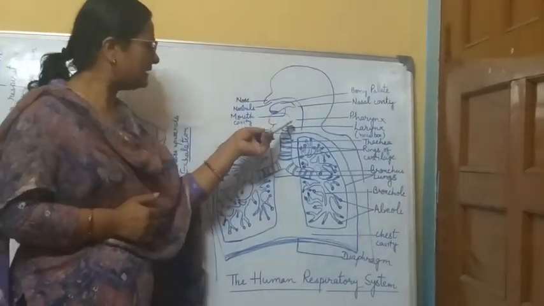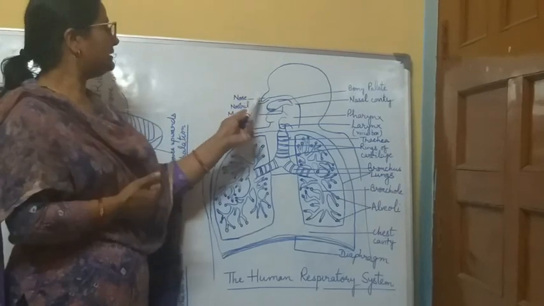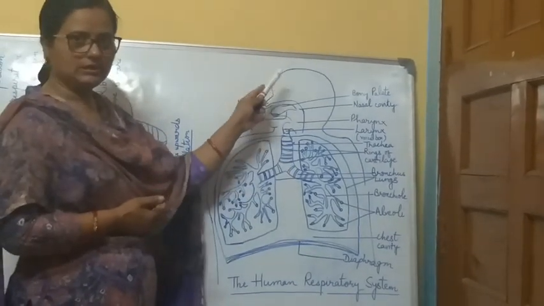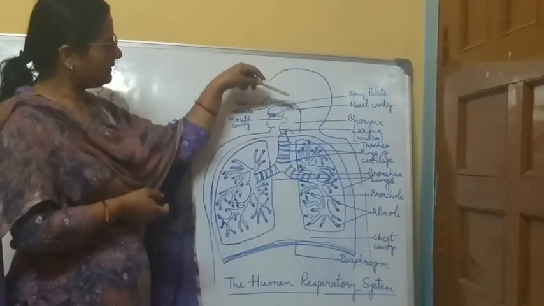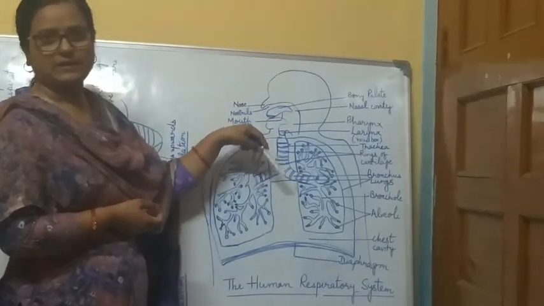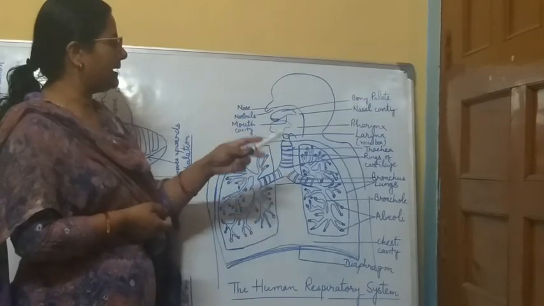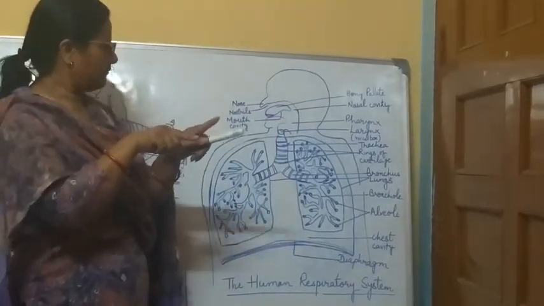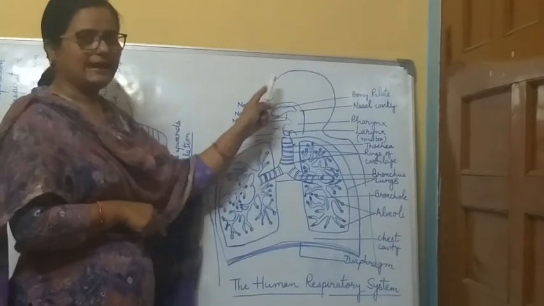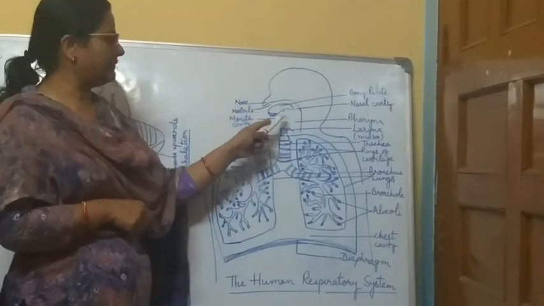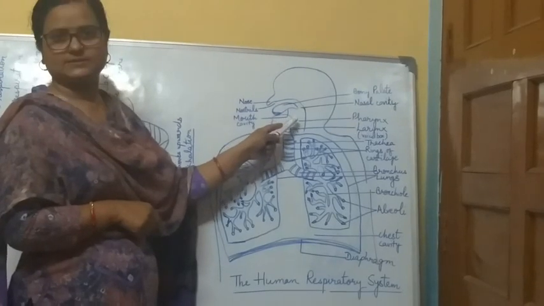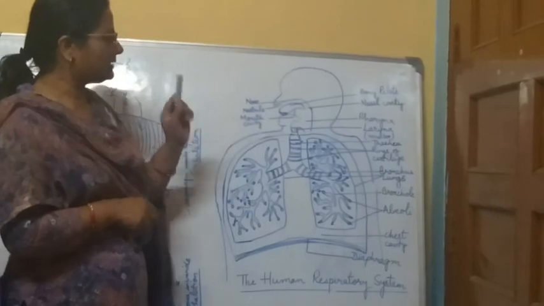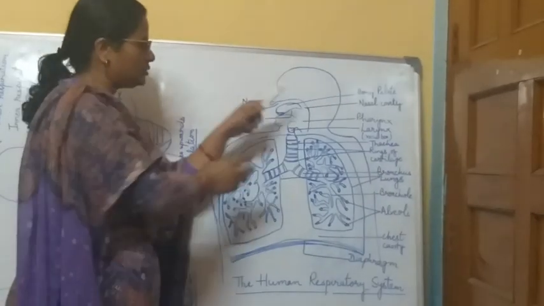But inside, at the back side of the nose there is the nasal path or nasal cavity, and then it enters into the windpipe. And before entering into the windpipe, there is a common passage for the buccal cavity and the nasal cavity. That is called the pharynx.